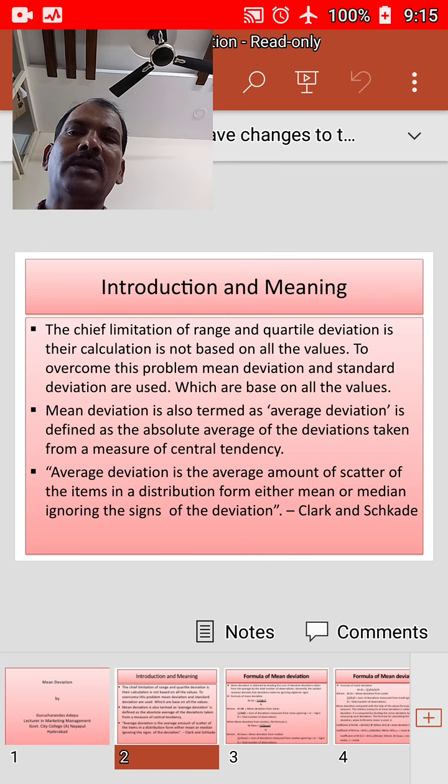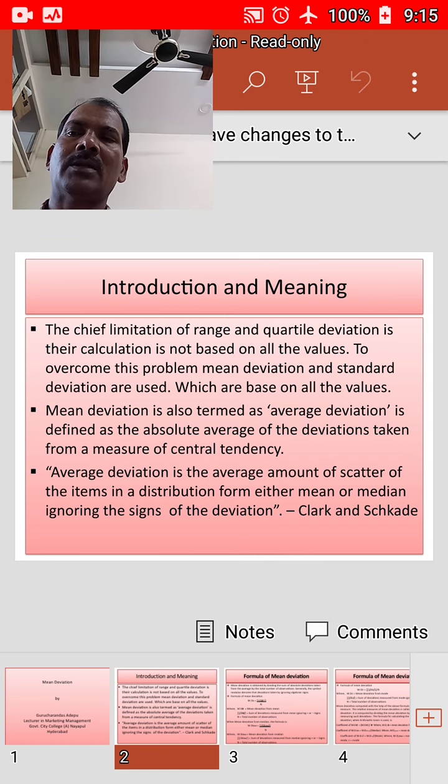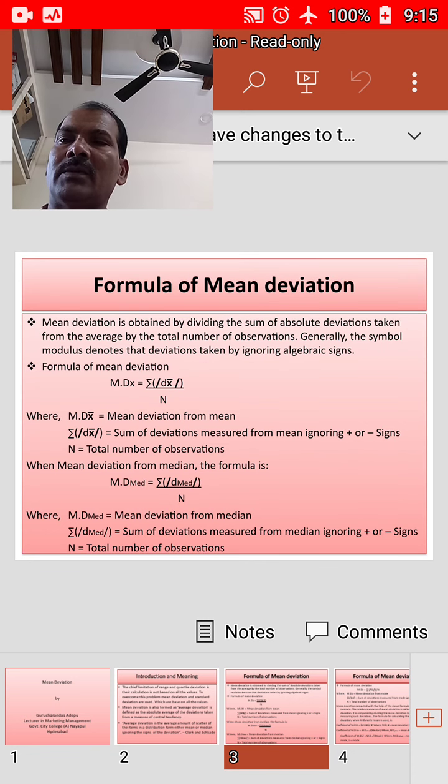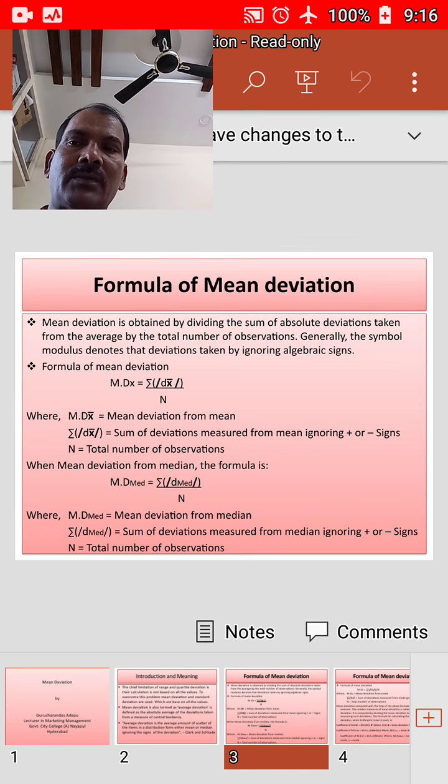The formula for mean deviation, when the deviations are measured from arithmetic mean, will be different. This is MD x bar, where x bar shows that it is mean deviation from arithmetic mean, which is equal to summation, that is big sigma, of modulus D x bar.